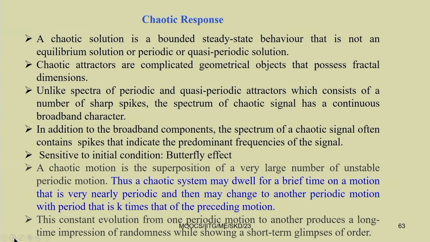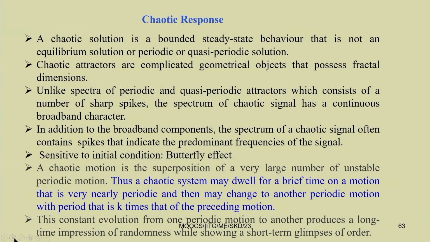A chaotic motion is the superposition of a very large number of unstable periodic motions. Thus a chaotic system may dwell for a brief time on a motion that is very nearly periodic and then change to another periodic motion with a period that is k times the preceding motion.